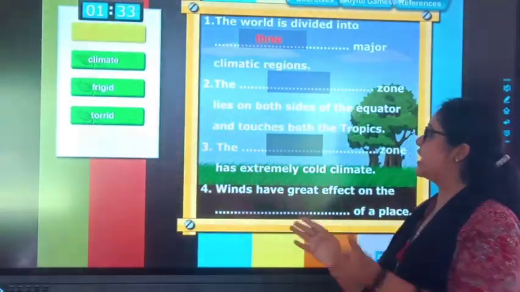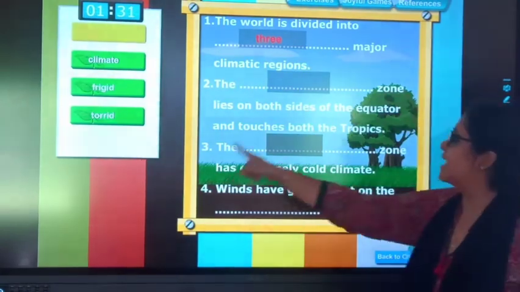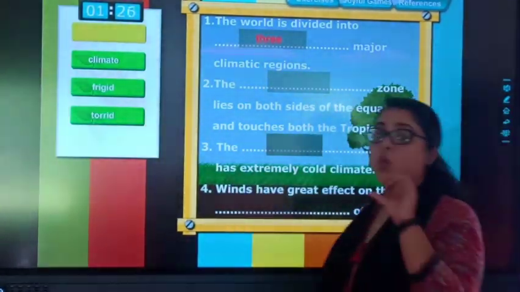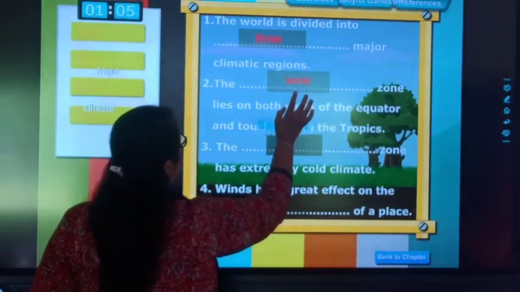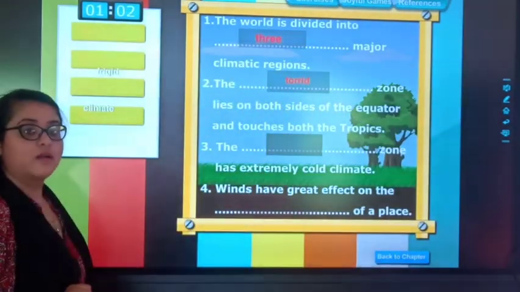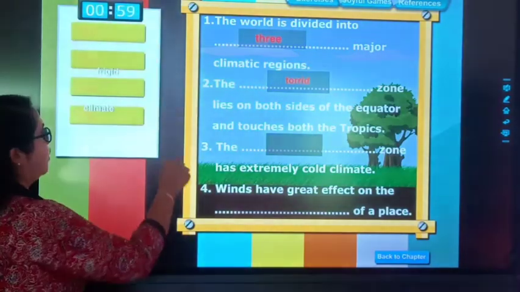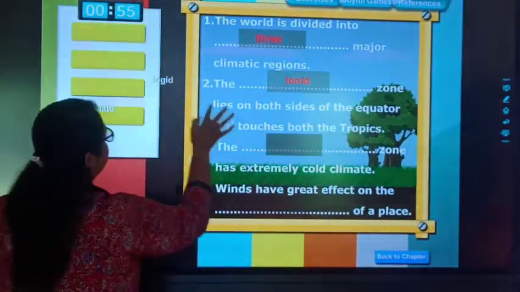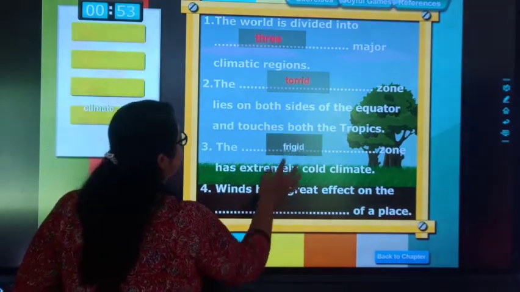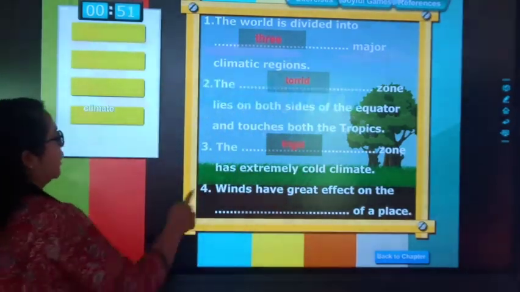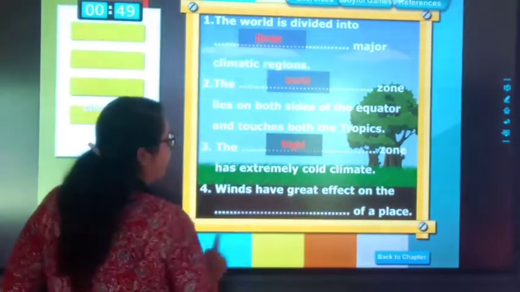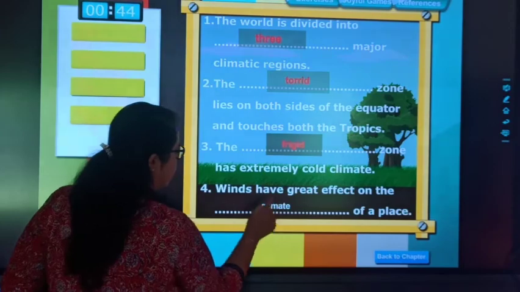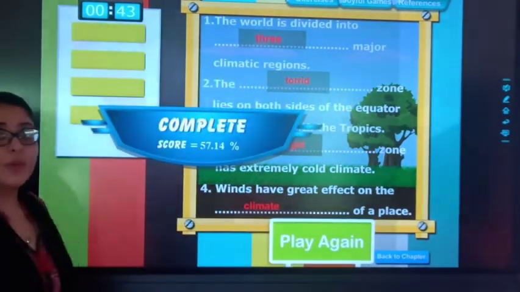Now let's come to the second one. The dash zone lies on both sides of the equator and touches both the tropics. Good work. Okay, students. Now the dash zone has extreme cold climate. Which zone has extreme cold climate? Good work. Winds have great effect on dash of a place. Climate. Good work. Wow, we completed.